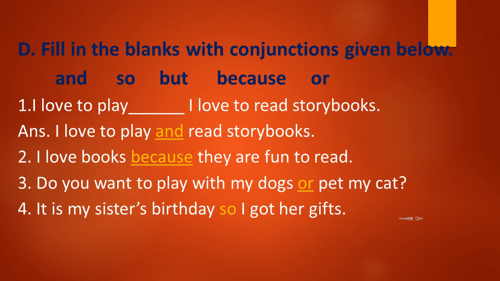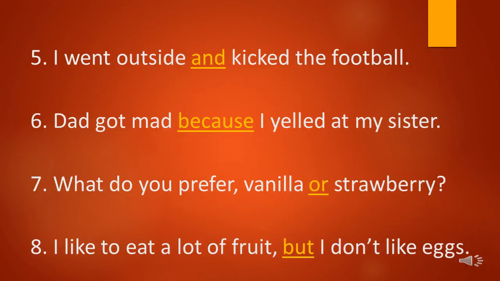Sentence number 4. It is my sister's birthday. Dash I got her gifts. So here what will we fill? Yes, very good. We will fill so. It is my sister's birthday, so I got her gifts. Sentence number 5. I went outside dash kicked the football. So here the answer will be and. I went outside and kicked the football.